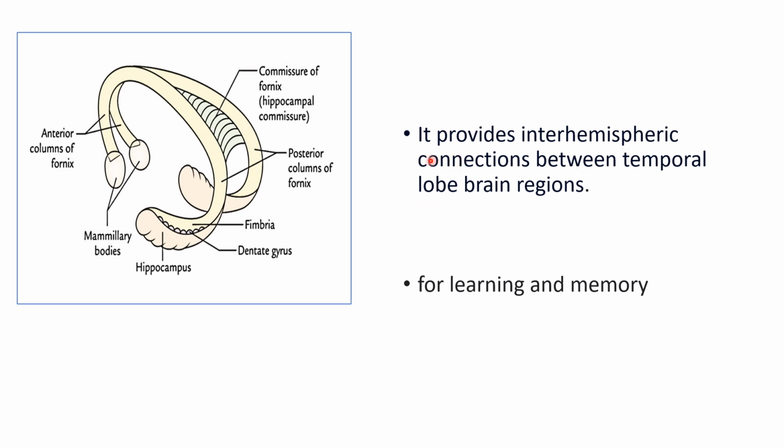See here, this is the commissure of the fornix, or hippocampal commissure. It provides interhemispheric connections between the temporal lobes of the brain. It is for learning and memory. This is the hippocampal commissure between the two temporal lobes, also called the commissure of the fornix.